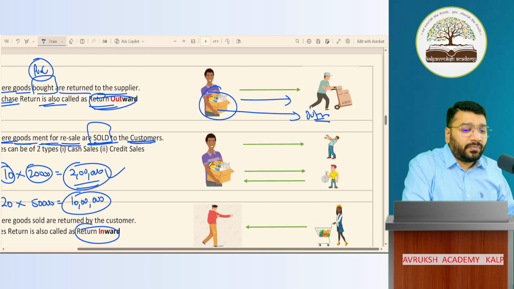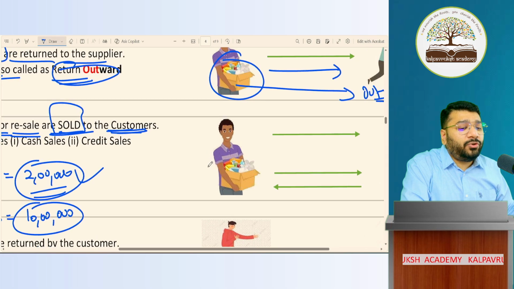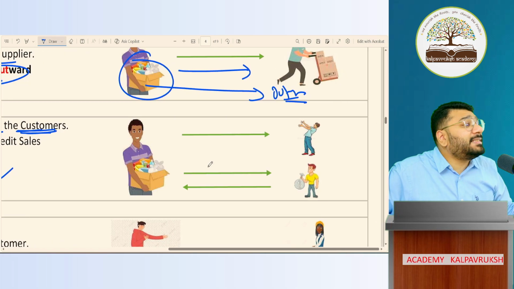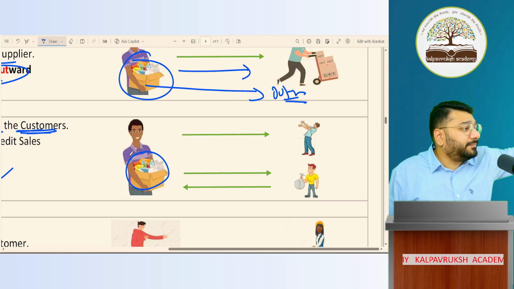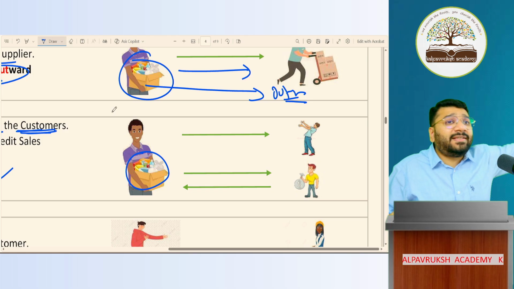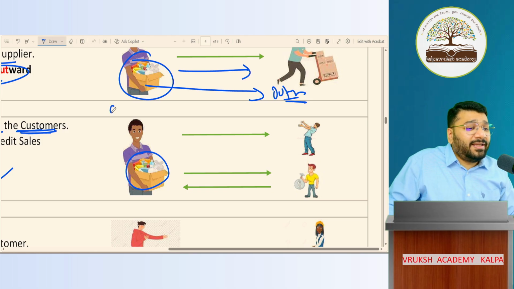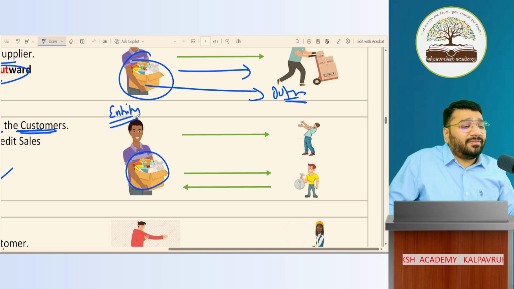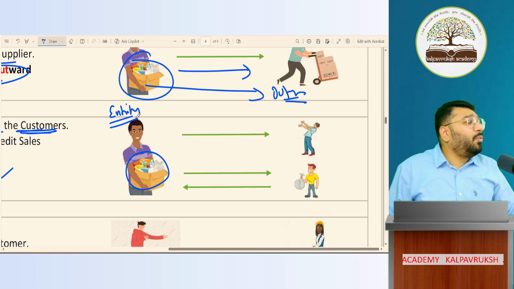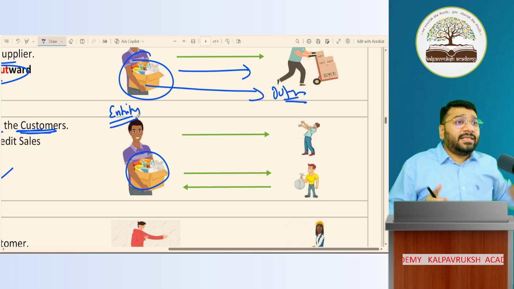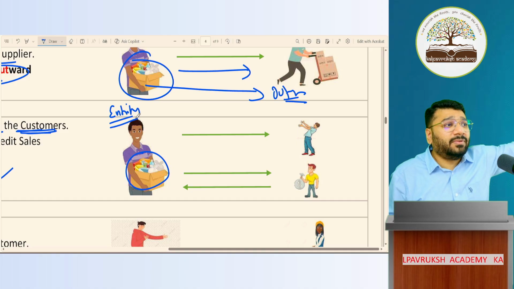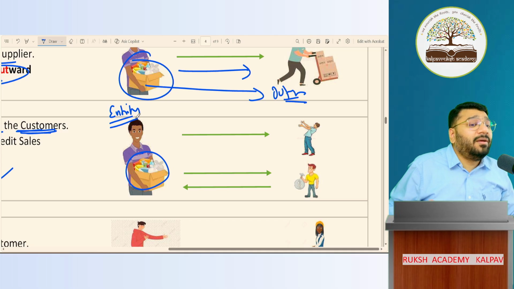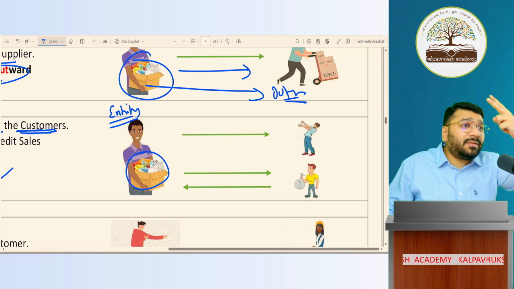Now, sale is of two types. One is cash sale. Second is credit sale. Look at this gentleman. Who is he? Don't say West Indian person. It is entity. What is entity doing? Holding the goods. He's not delivery boy, boss. Looking at him, don't say it is delivery boy. He is entity who's selling the product. He's selling to two customers.